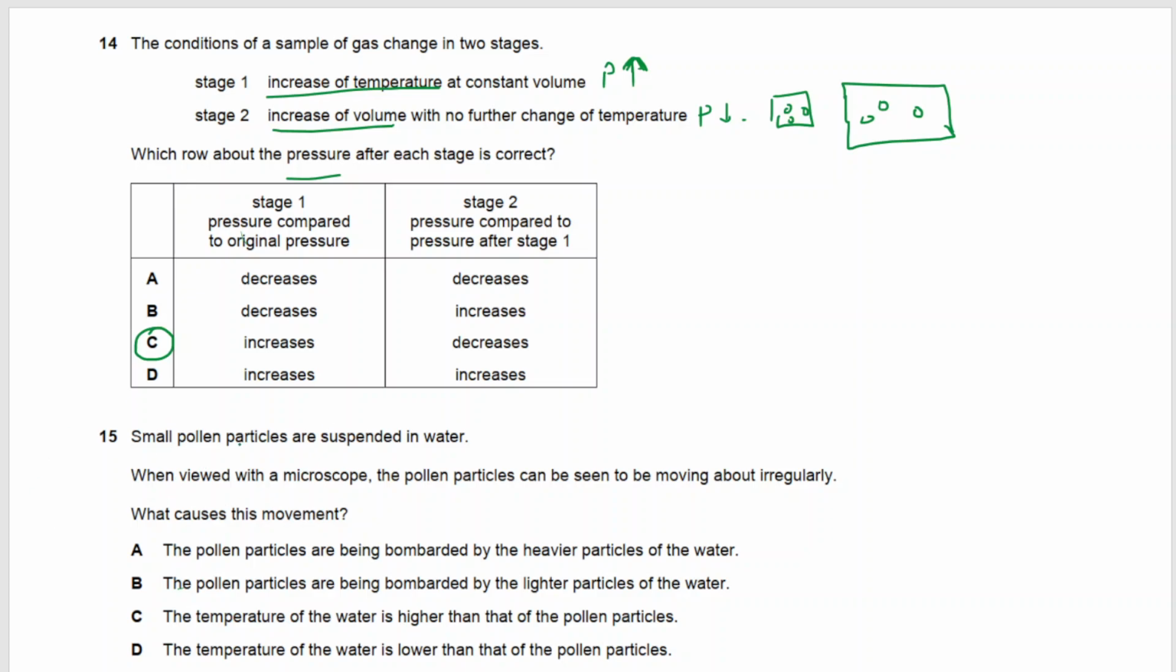The 15th is small pollen particles are suspended in water. When viewed with a microscope, the pollen particles can be seen moving about irregularly. Why? Because there must be some bombardment, there must be some collision. So what causes this movement? Obviously, the pollen particles are being bombarded by the lighter particles of water. That's why they move irregularly.